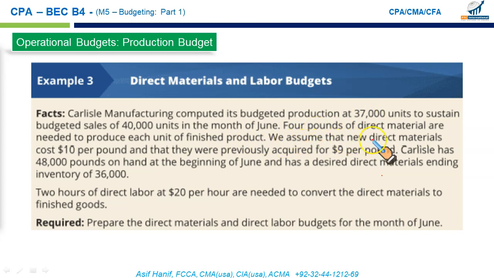We assume that the new direct material will cost $10 per pound and that they were previously acquired at $9 per pound. Carlyle has 48,000 pounds on hand, that is the opening stock of raw material at the beginning of June, and has a desired direct material ending inventory of 36,000 pounds. Please write these down. I'm going to plug in these numbers to do the computation and tell you how we write up our direct material purchase budget.